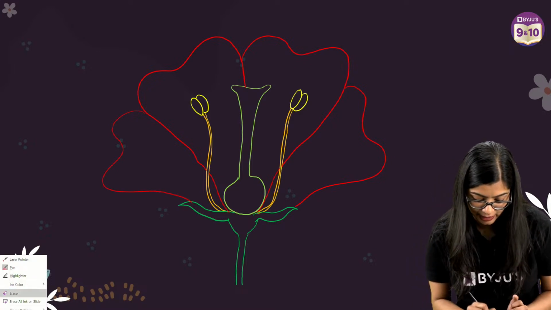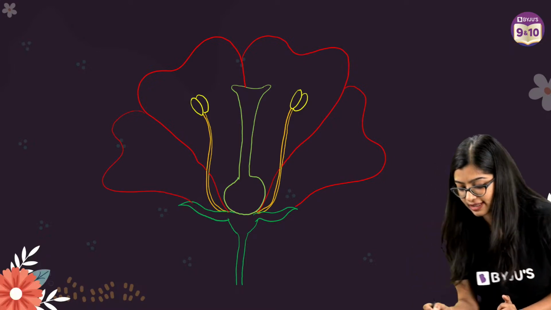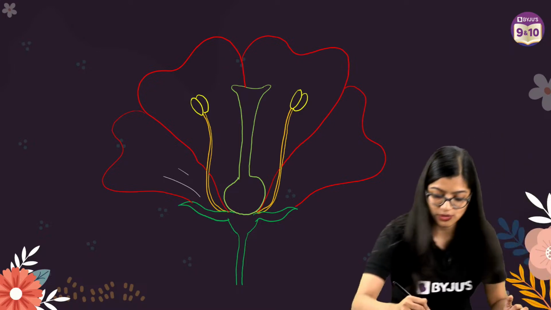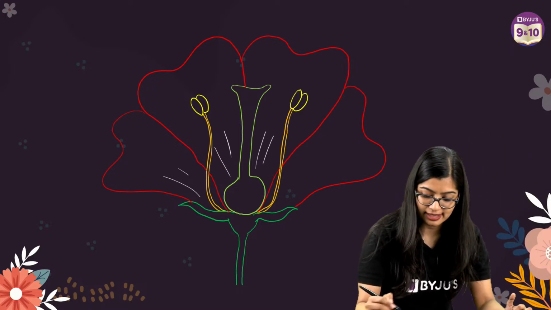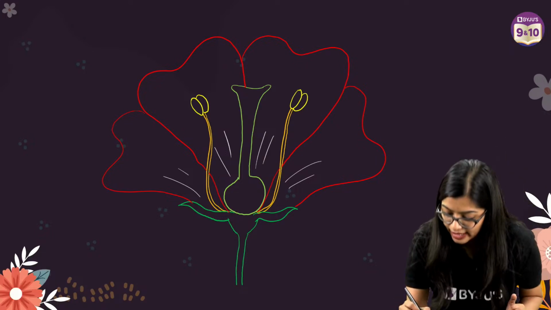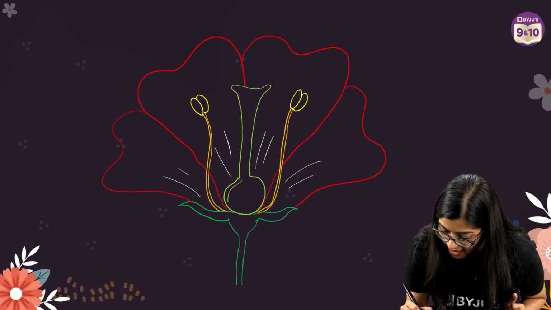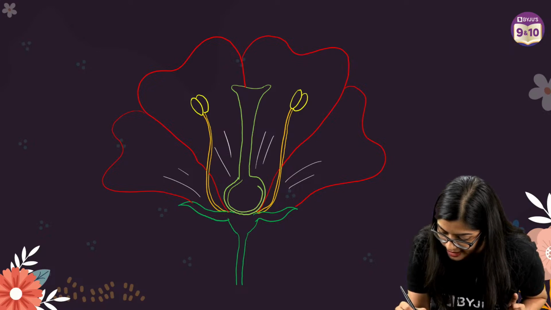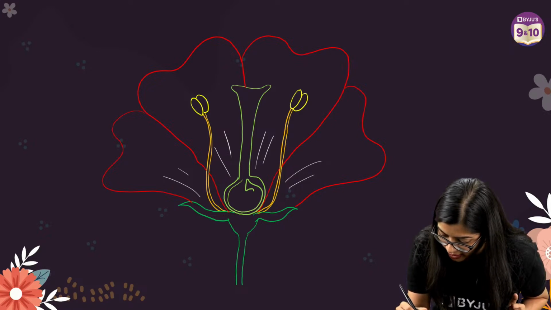Now, if you want to make it look a little fancy, I always suggest this. You can draw these lines also. You can draw lines like this, and like that. Now, all you need to do is to fill up the details. So, inside we know that we have ovule in the cross section. So, you can draw these ovules in this manner.